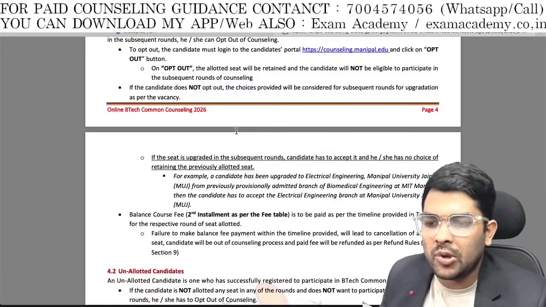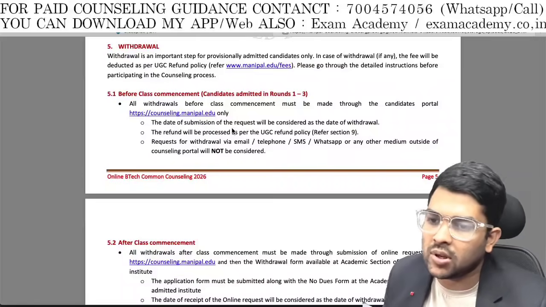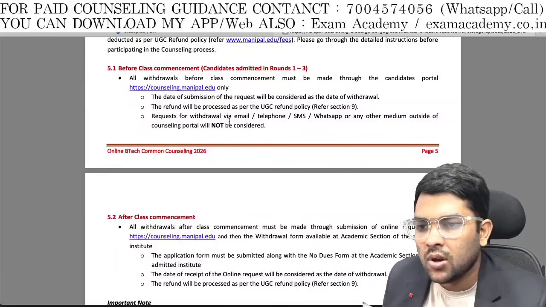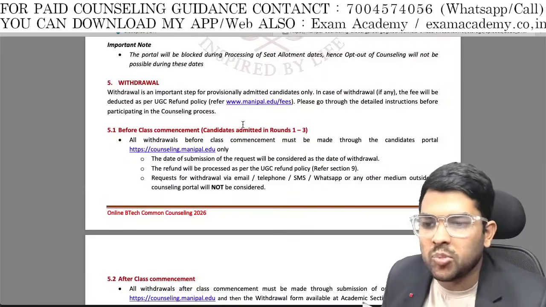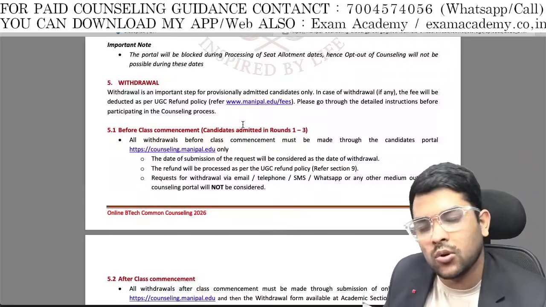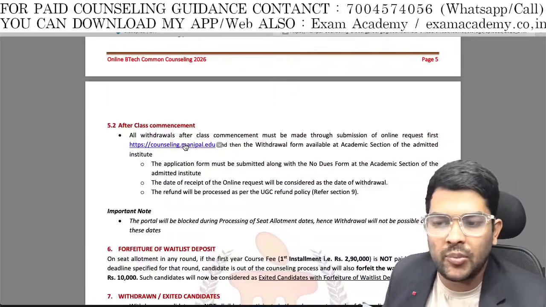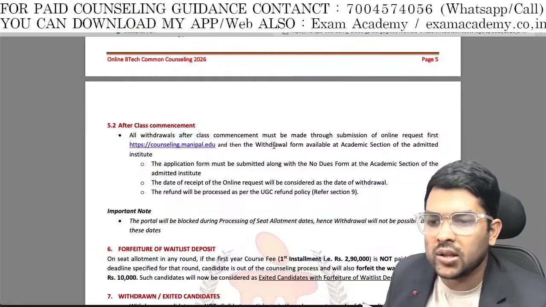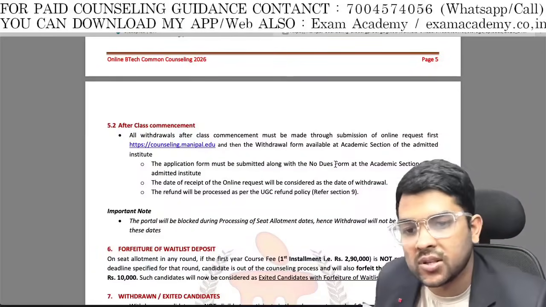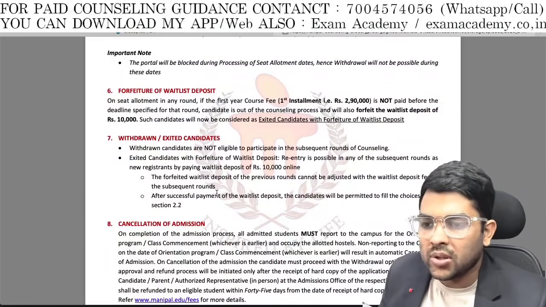So hostel information, after you get the seat, they will provide you hostel information. You can book it online. It means you need to go to college after everything. All withdrawal before class commencement will be made through the candidate portal. Means the online counseling where you are doing, through that you can do the withdrawal if you don't want the admission. But after class commencement, it must be made through submission of an online request first on this website, and then withdrawal from the academic section of the admitted institute. Means in the college you have to apply. So everything is written here.